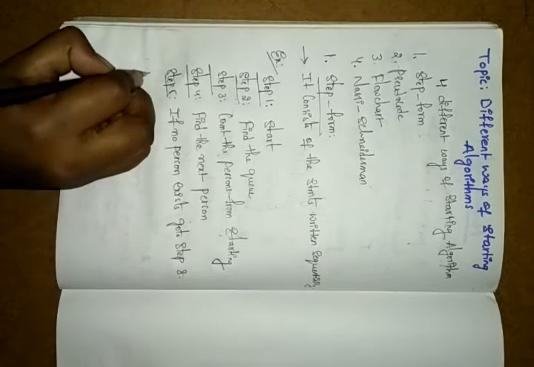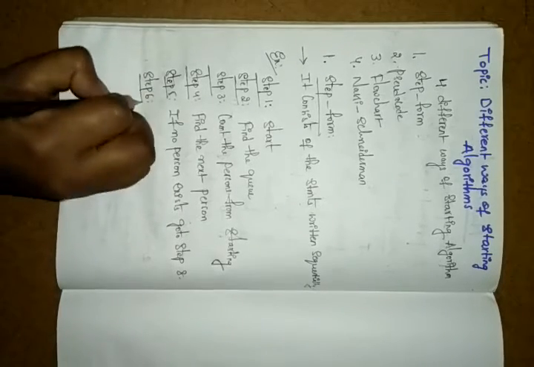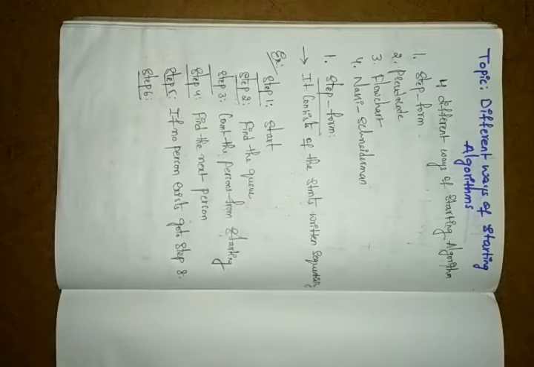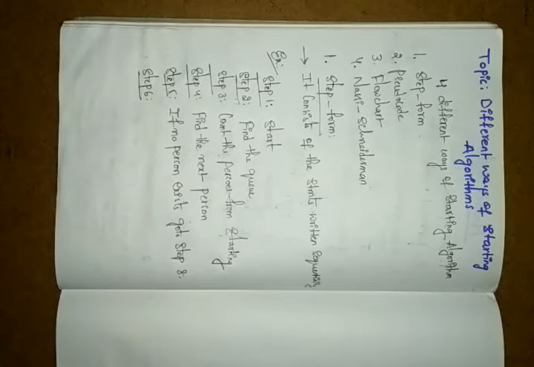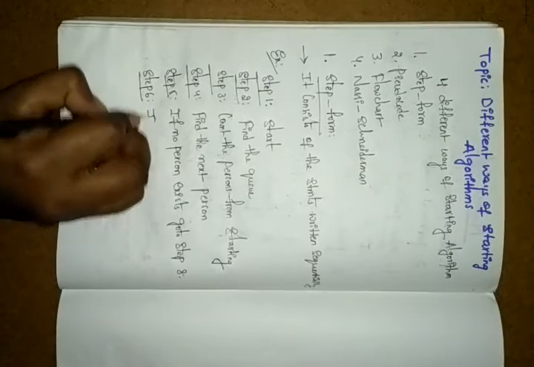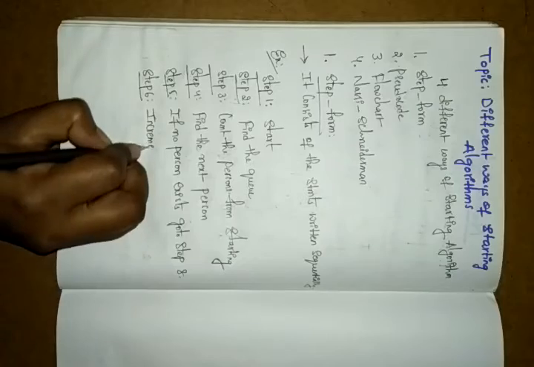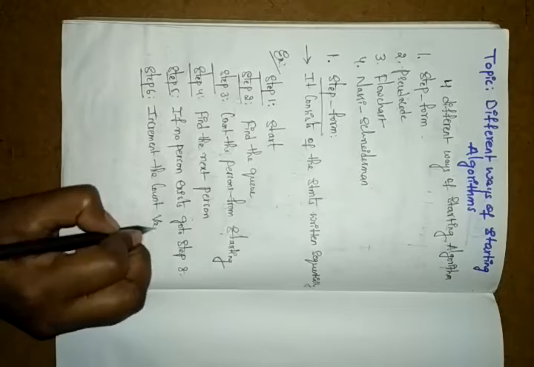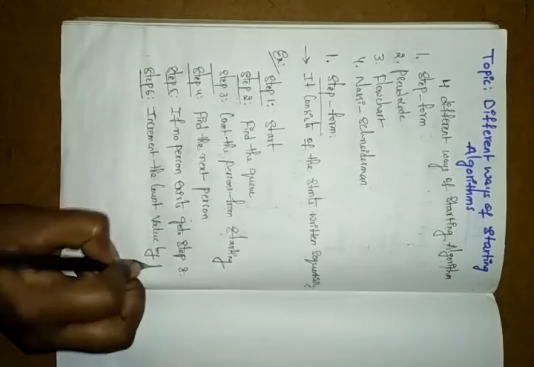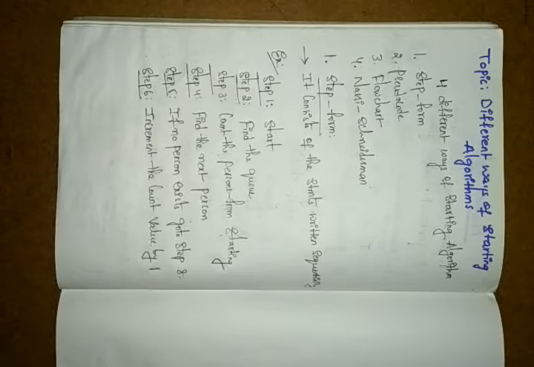Next, go to step 6. If a person is there, you have to increment the count value by 1. Increment the count value by 1. Always increase the count value by 1.